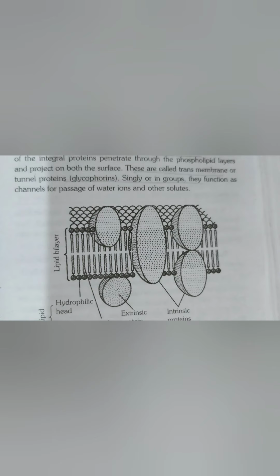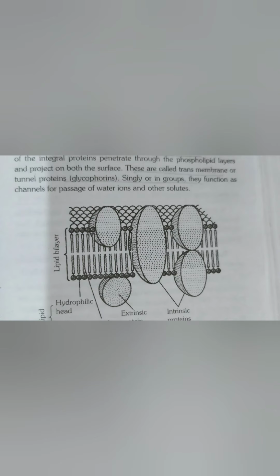Some of the integral proteins penetrate through the phospholipid layer and project on both surfaces. Look at the hydrophilic head and hydrophobic tails. Hydrophilic means water loving, and hydrophobic means water hating.